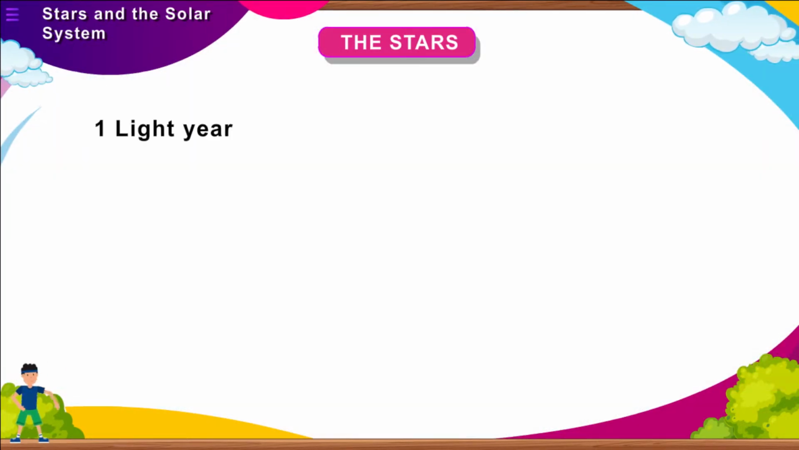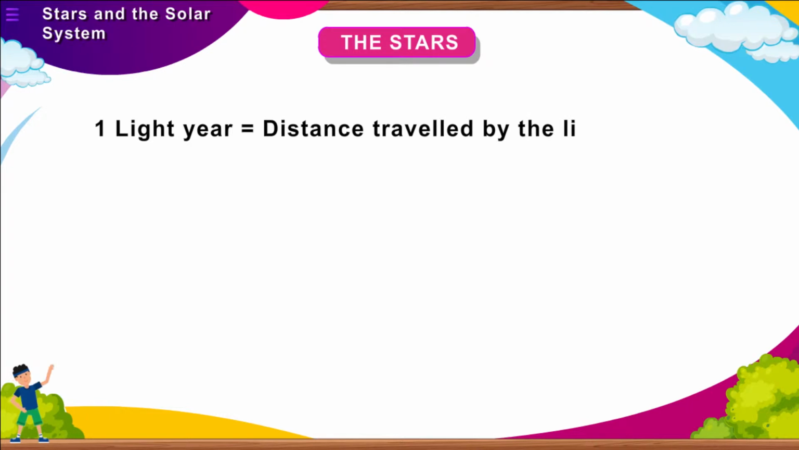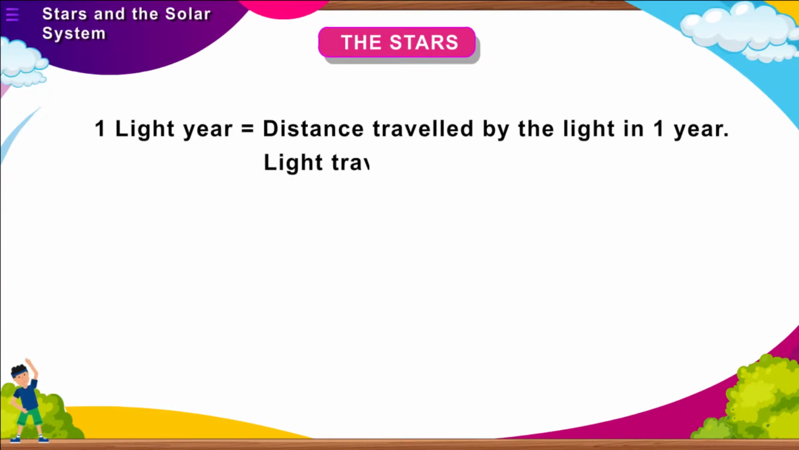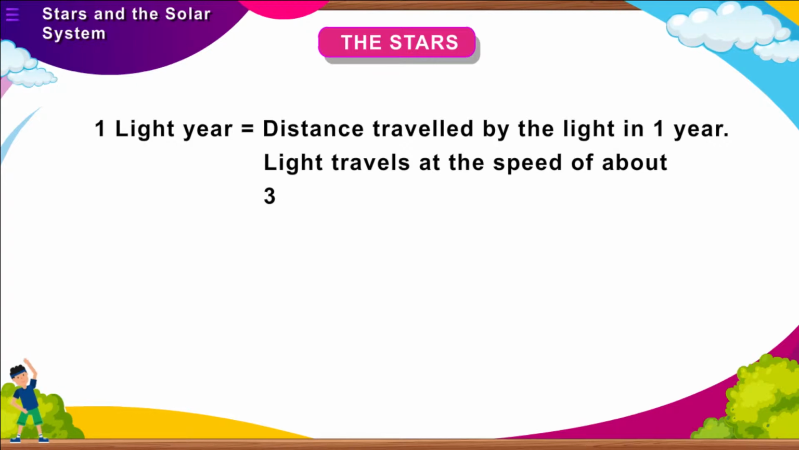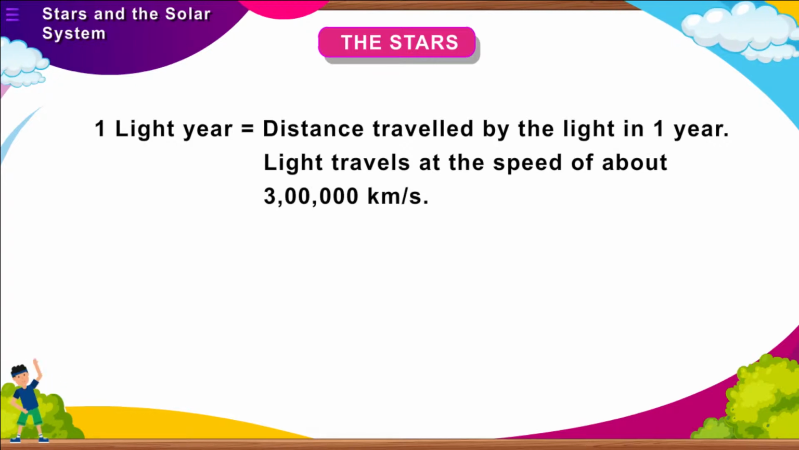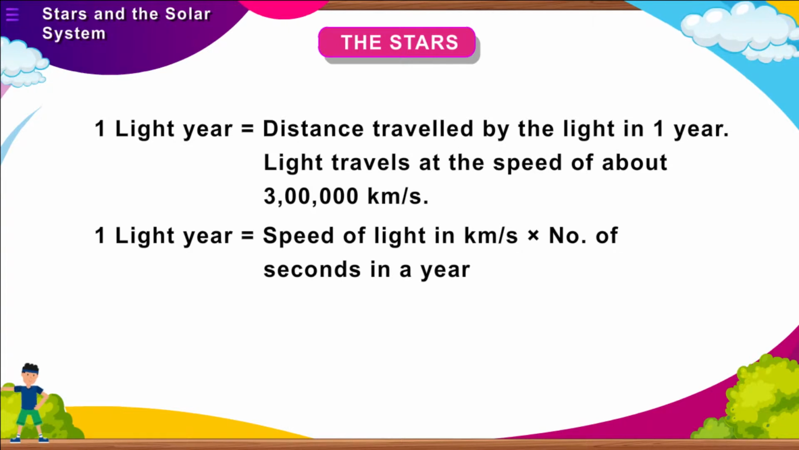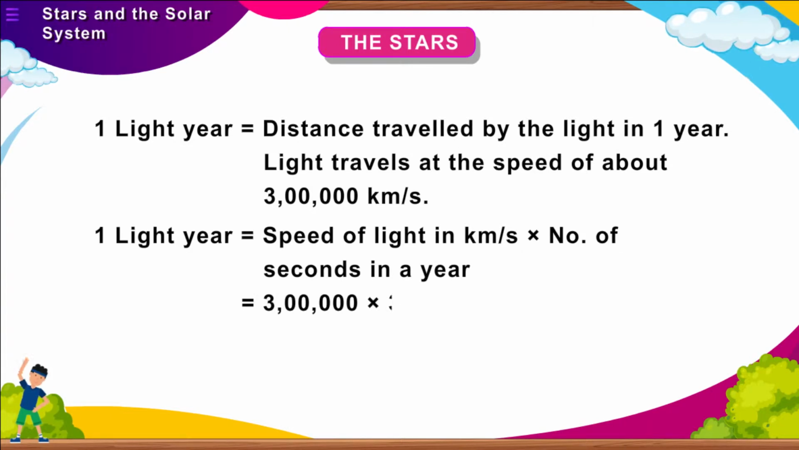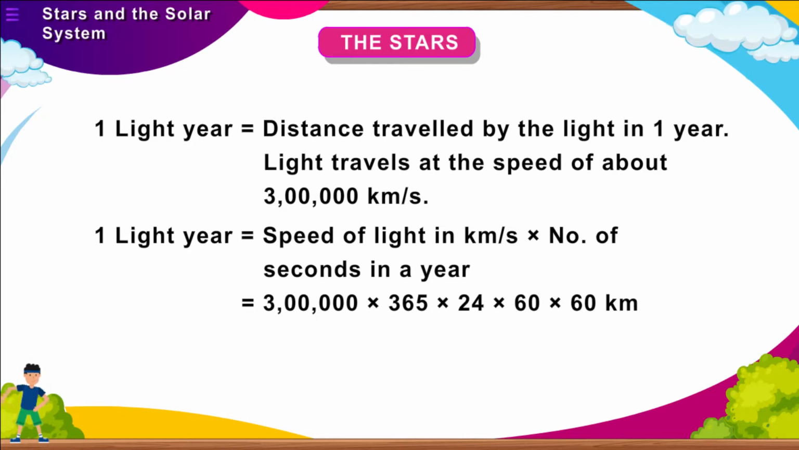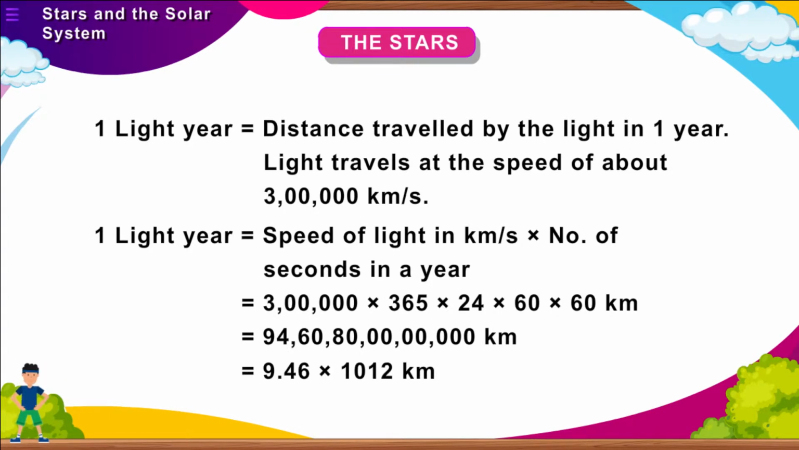1 light year is equal to the distance traveled by light in 1 year. Light travels at the speed of about 3 lakh kilometers per second. 1 light year is equal to the speed of light in kilometers times the number of seconds in a year, which is 3 lakh × 365 × 24 × 60 × 60 kilometers, equal to 9.46 × 10^12 kilometers. Thus, 1 light year is equal to the distance of